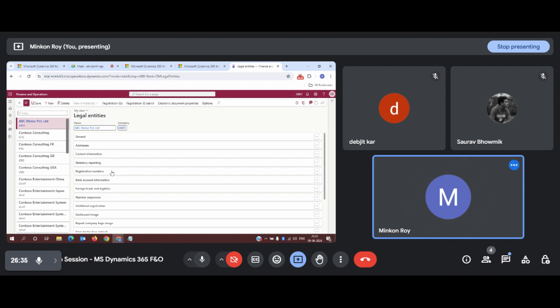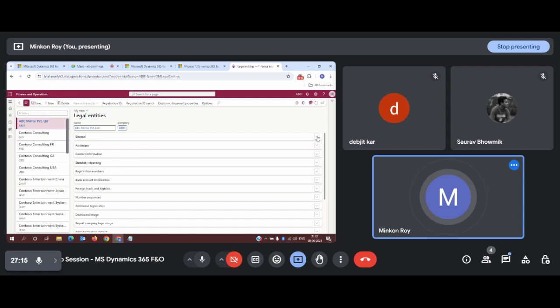So in that case, our company might be some ABC Motor Private Limited. ABC Motor Private Limited has approached us. Let us think of some kind of hypothetical scenario or case study. ABC Motor has approached us, and they have given us their business requirement and how their business runs, and we have received all the details through n number of meetings. With those details, now we are going to create their company in the system. Starting with that, we will be creating a new legal entity, and we'll land on this page after filling up some basic details.